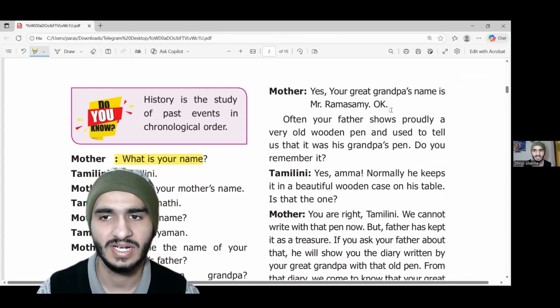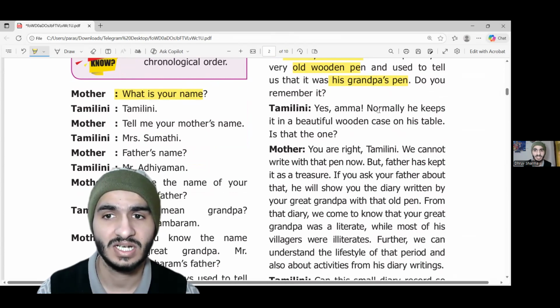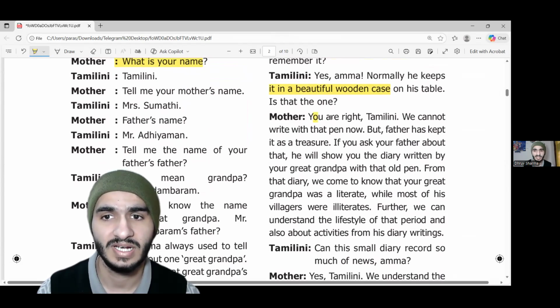Mother: Yes. Your great grandfather's name is Mr. Ramaswamy. Often your father shows proudly a very old wooden pen and used to tell us that it was his grandfather's pen. Do you remember it? Tamalini: Yes, Amma. Normally he keeps it in a beautiful wooden case. Mother: You are right, Tamalini. We cannot write with that pen now, but father has kept it as a treasure.